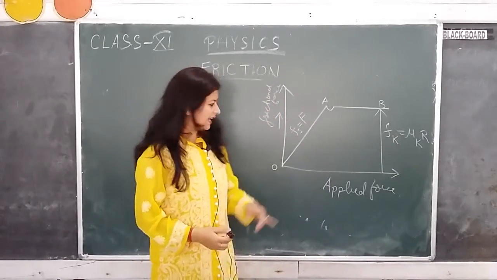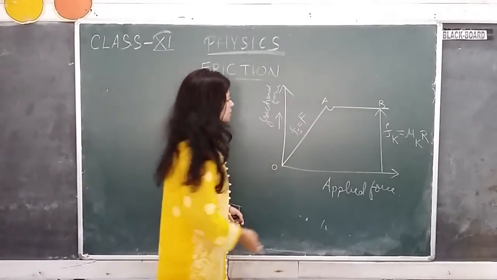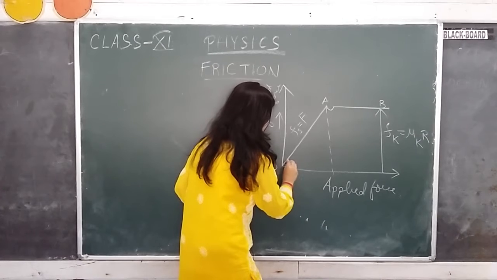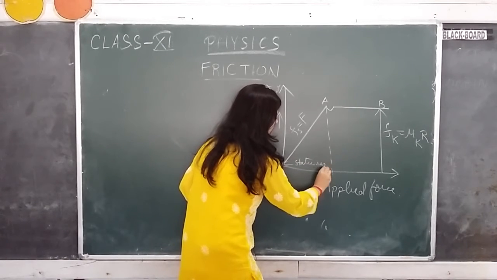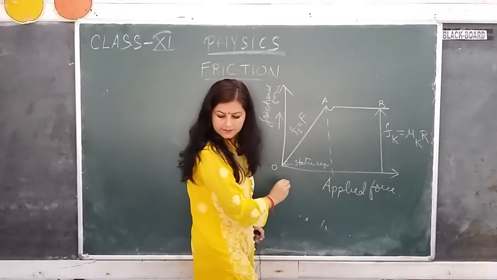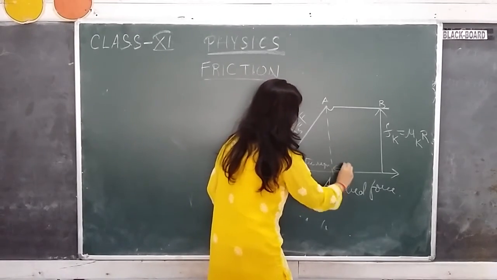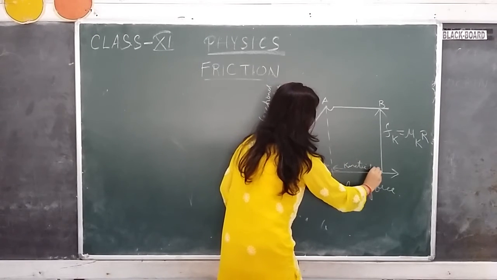In the part OA, as I told you, it is the static region. So I can name this region OA as the static region. And further after this, it is the kinetic region because the body has started to move.